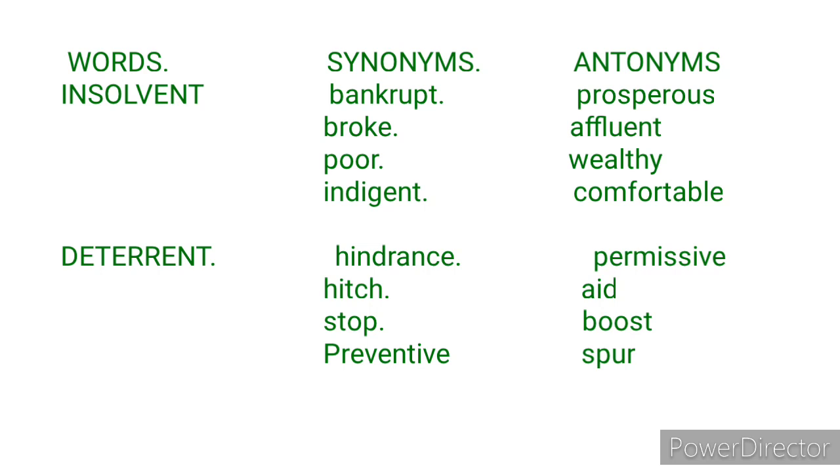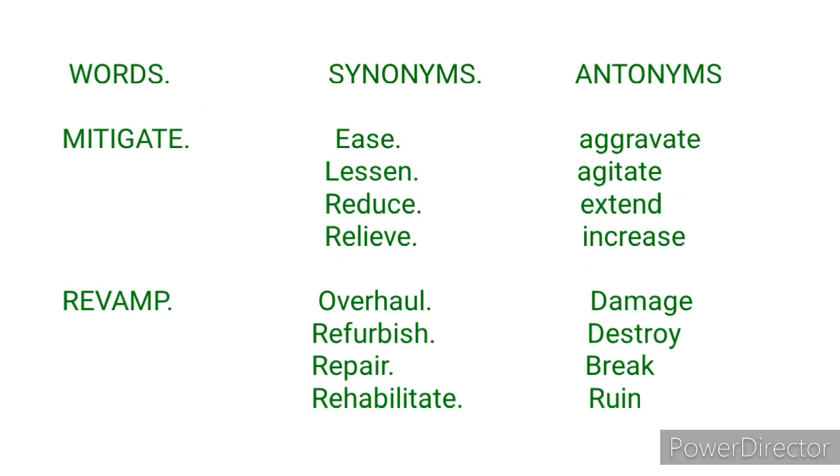Now let's move to number 3. Mitigate. To mitigate something means to make something that is bad become less severe, less serious or less painful. For example, the arrival of the riot police did not mitigate the tension. That means the arrival of the riot police did not reduce the tension. It did not make the tension less serious.